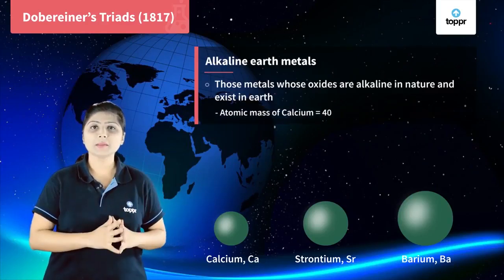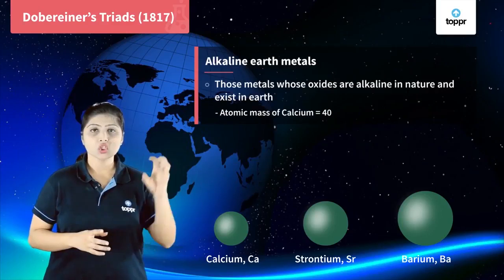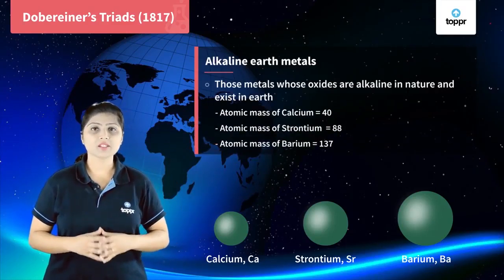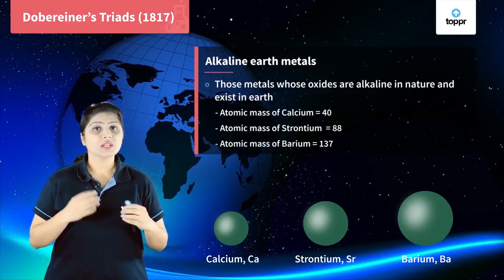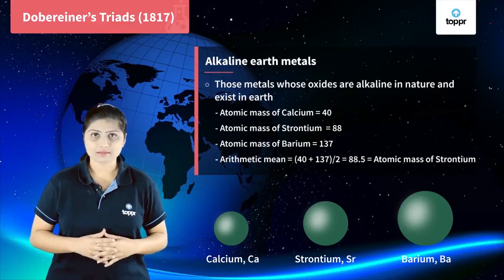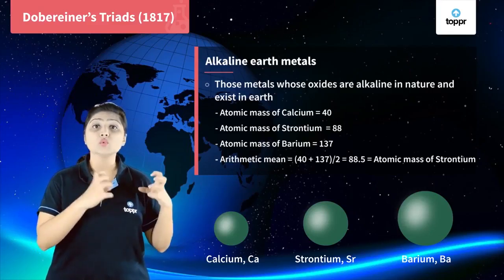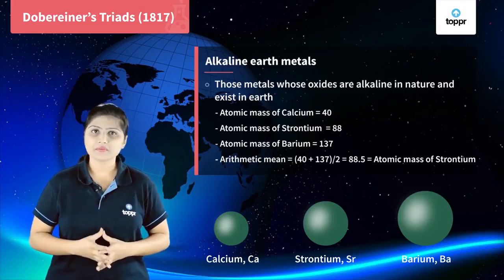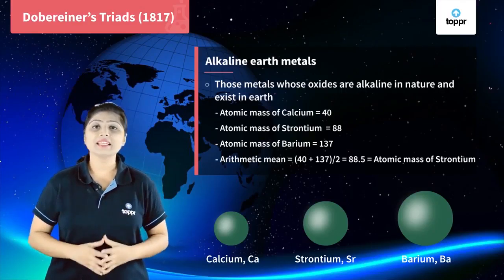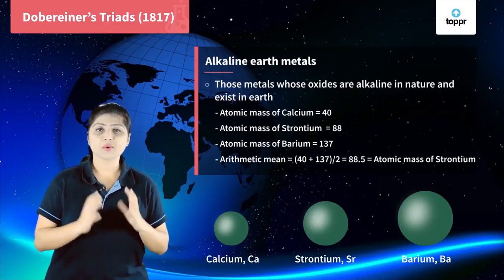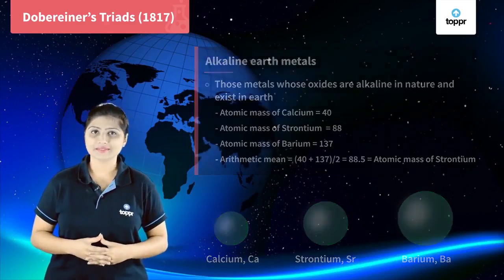Calcium's atomic mass is 40, strontium's atomic mass is 88 and barium's atomic mass is 137. So let's take the arithmetic mean of calcium and barium's atomic masses. We get (40 + 137)/2, which is equal to 88.5. That is approximately equal to the atomic mass of strontium. So again, this is a Dobereiner's triad.